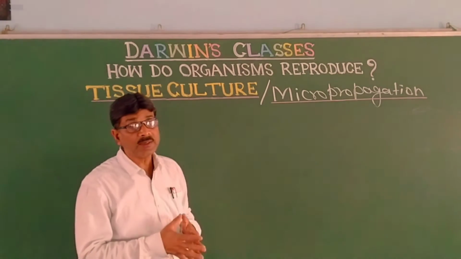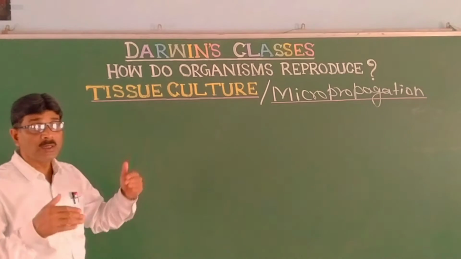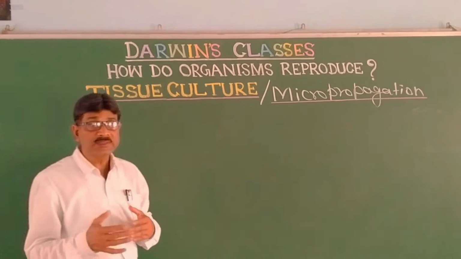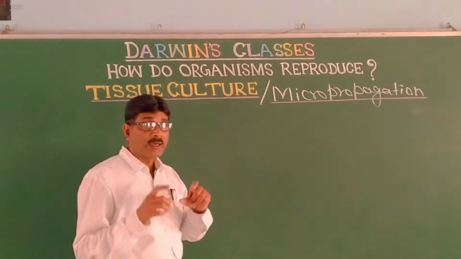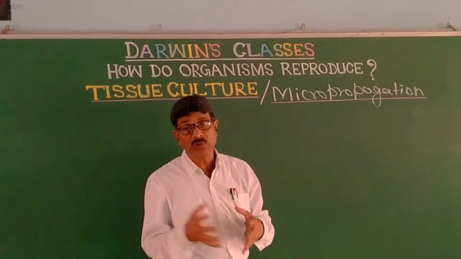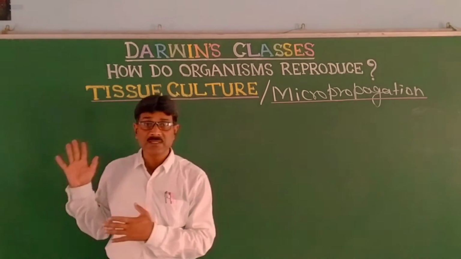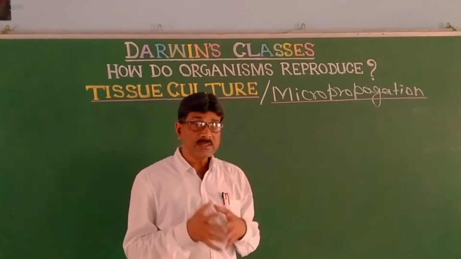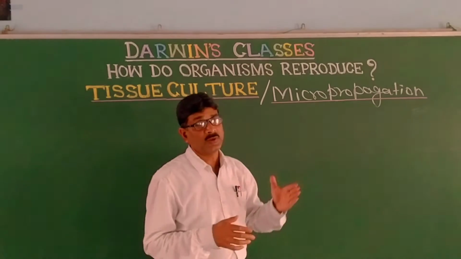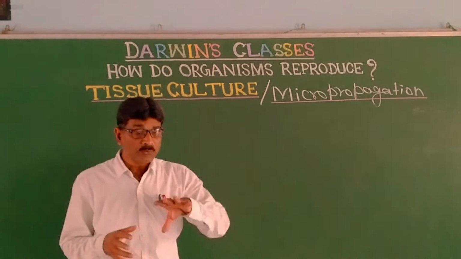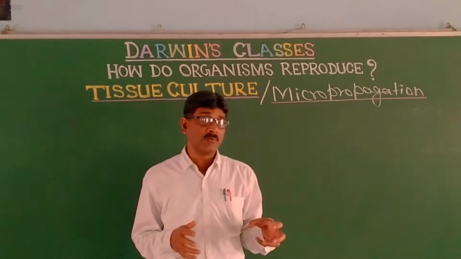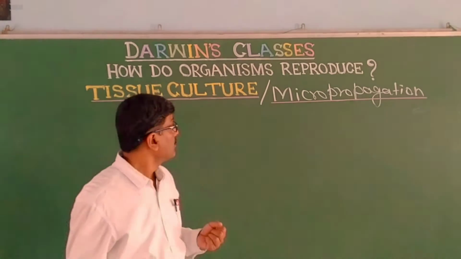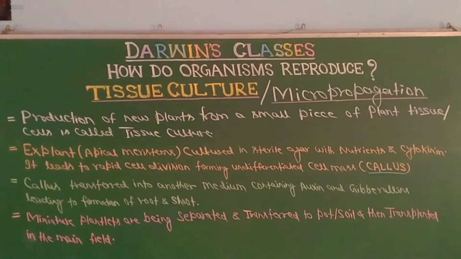As the name indicates, tissue culture means we are propagating the plant from tissue, from cells, and because the cells and tissues are minute, microscopic, all these things are done with the help of biotechnology. That is termed micropropagation, meaning propagation of the plant from a very minute level. So let us discuss tissue culture today.